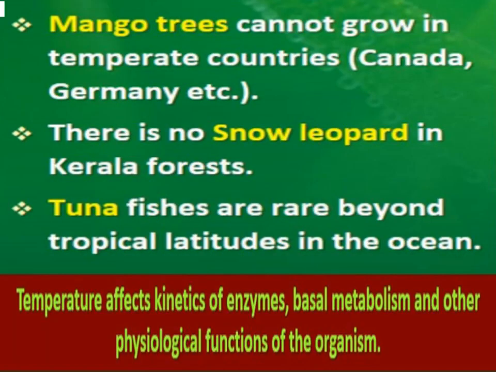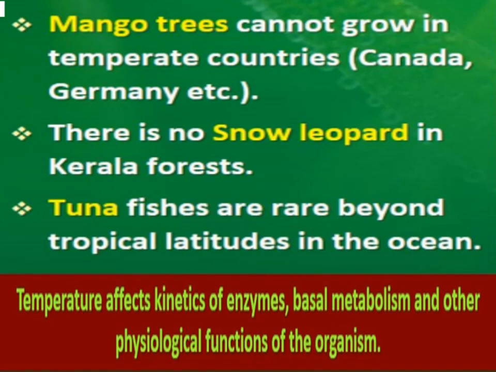Now mango trees cannot grow in temperate countries like Canada, Germany, etc. Okay, because there is a requirement of a particular temperature for the growth and development of mango trees. So these mango trees cannot grow in temperate countries, right? There is no snow leopard in Kerala forest because a particular temperature is required for the snow leopard also. So that is not found in Kerala forest. Tuna fishes are rare beyond tropical latitudes in the ocean.